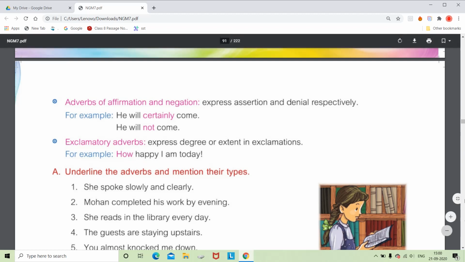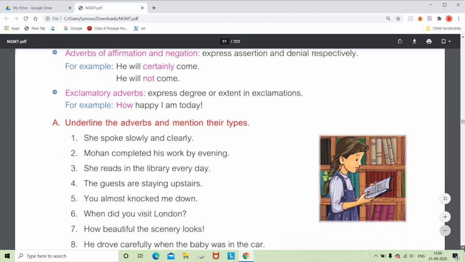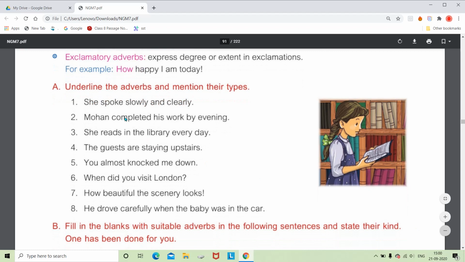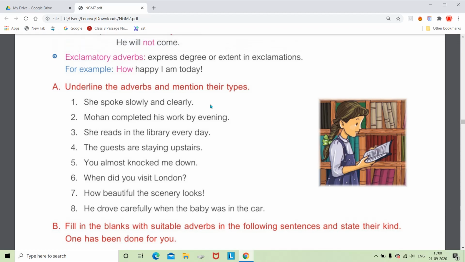So now we have to solve this exercise where we will underline the adverbs and mention their types. So first is: she spoke slowly and clearly. Okay, so you just have to find the verb first, and then you can ask questions to the verb with all these question words like what, when, where, why, how often, and definitely you will get some answer, and that answer would be the adverb.